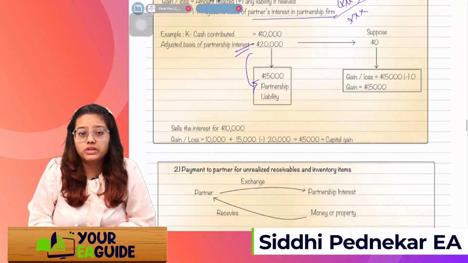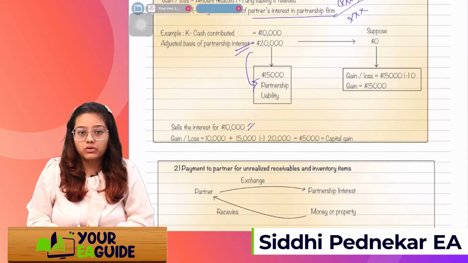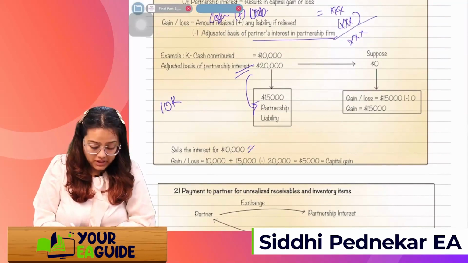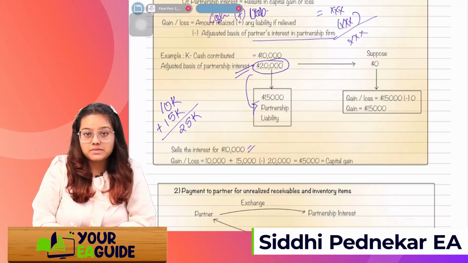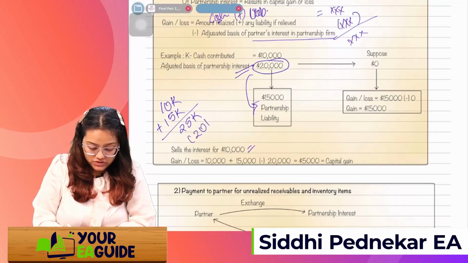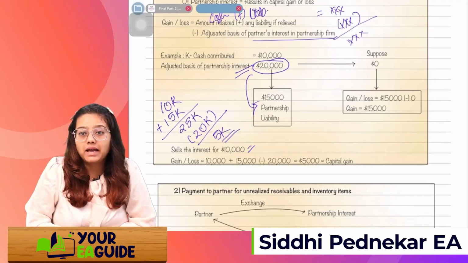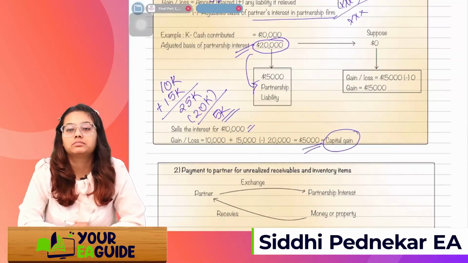Now, he is selling the interest for 10,000. How will we calculate? He is receiving cash of 10K, plus the partnership liability of 15K. So, 25K. Against this 25K, his basis was 20K only. So, we'll reduce 20K. So, 5K is my gain. I can say the partner will recognize 5,000 as a gain.